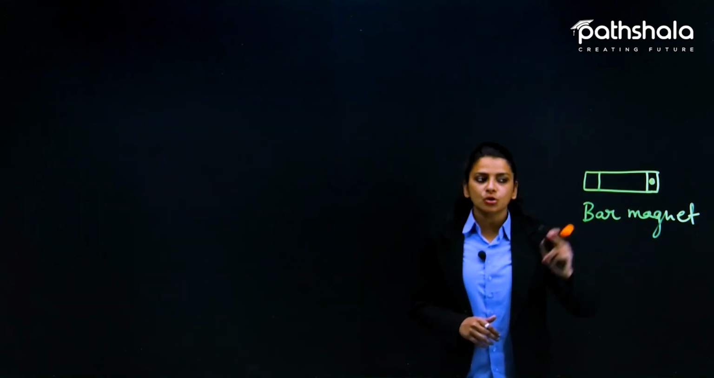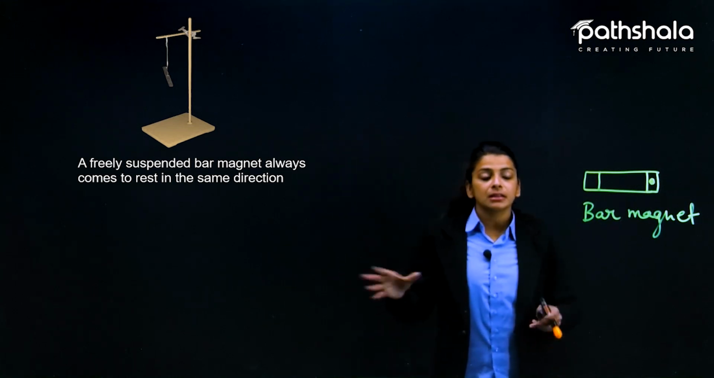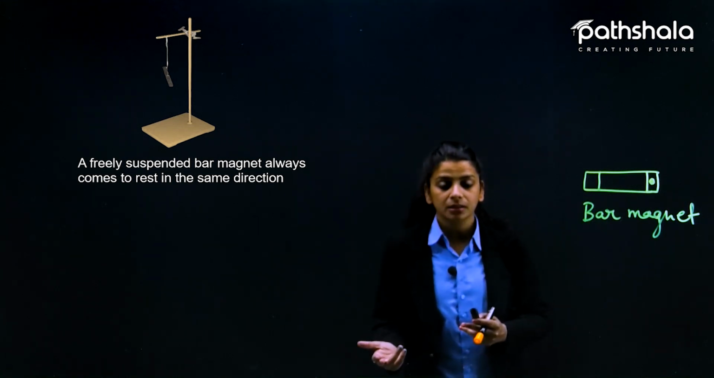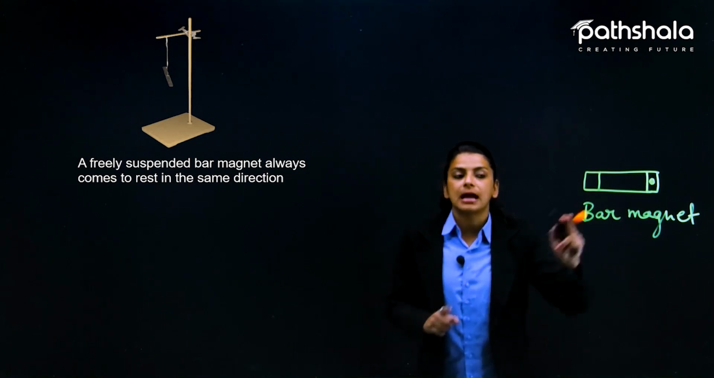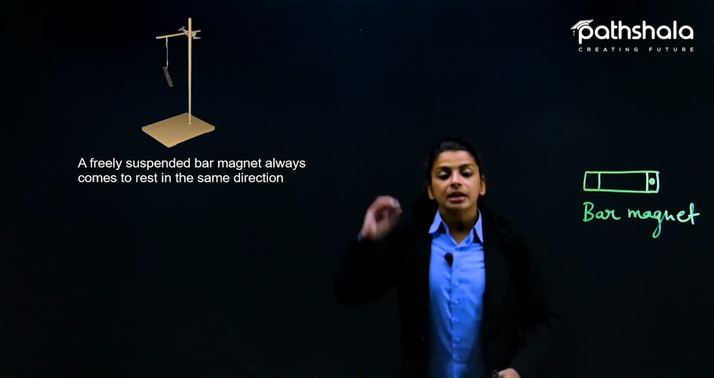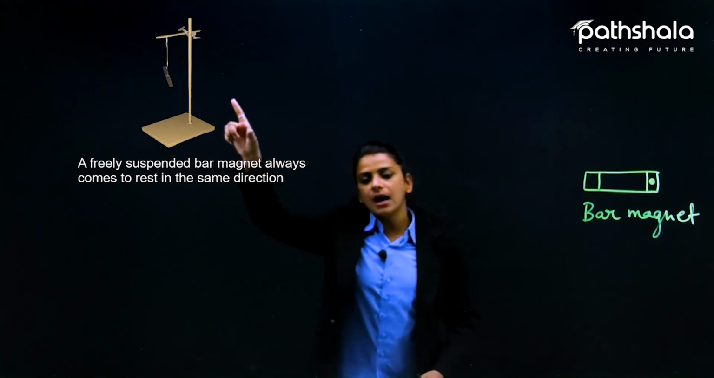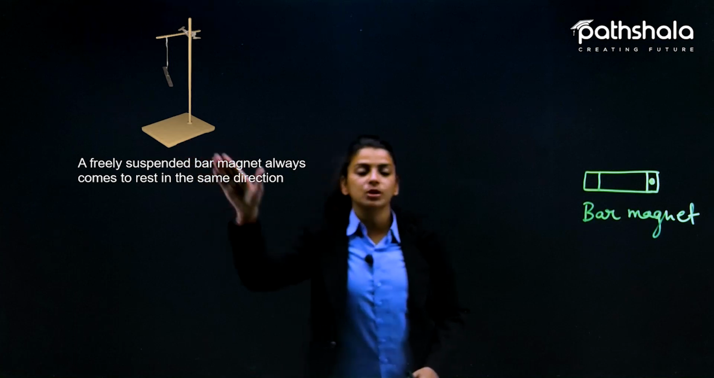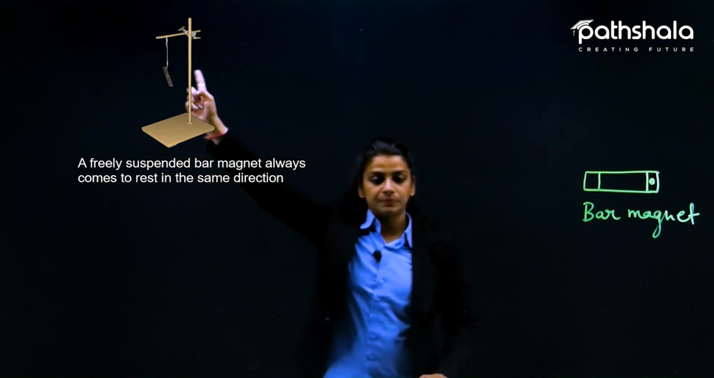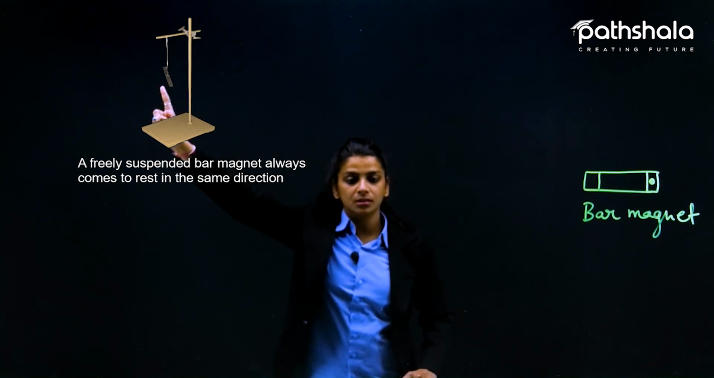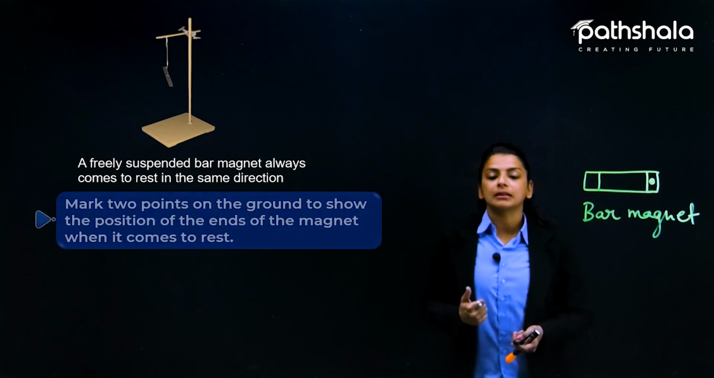And also you have to mark one of its ends for identification purpose, so that if you are rotating your bar magnet, after it comes to rest, you can see where exactly this mark is pointing. So your setup will look like this. Here you can see that we have a wooden stand, and on this wooden stand, we have tied a bar magnet hanging like this. So this is the bar magnet which is hanging from the wooden stand.